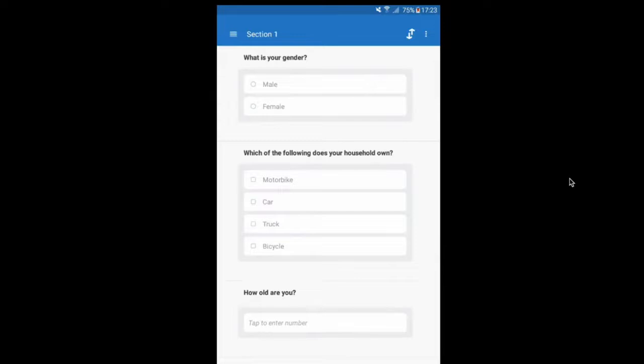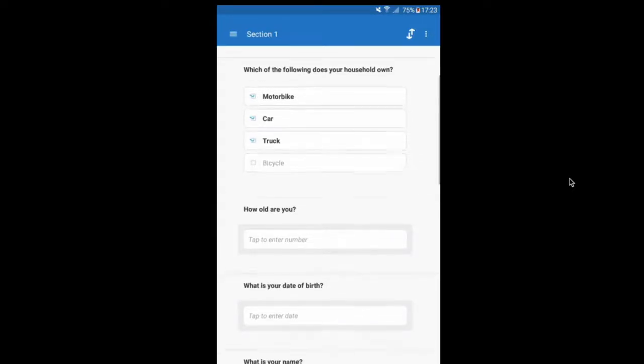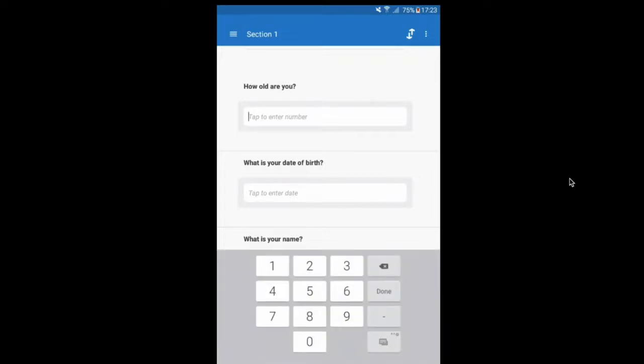The first one we have is a single select. The interviewer can choose one only of the options, or he can press the cross over here to remove that option. Next is a multi-select question. You can see here the interviewer can select one or more or all of the options, and he can unselect them by pressing again. Next is numeric. Entering this brings up the numeric keypad where the interviewer can key in the age.